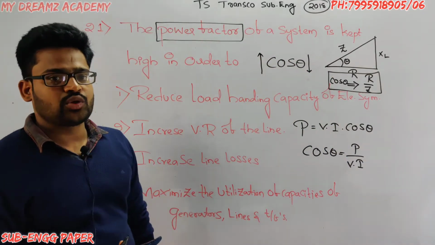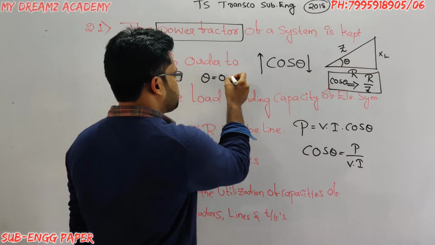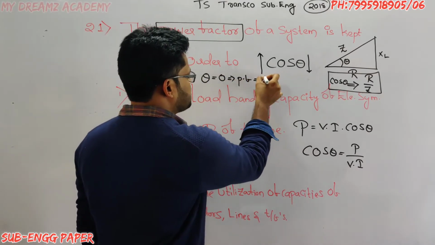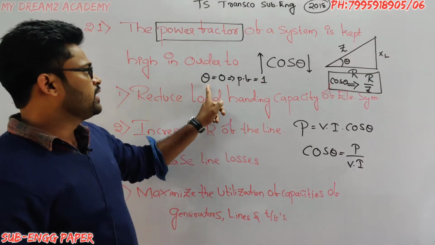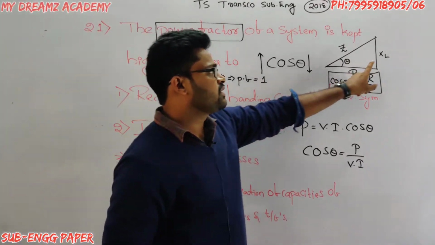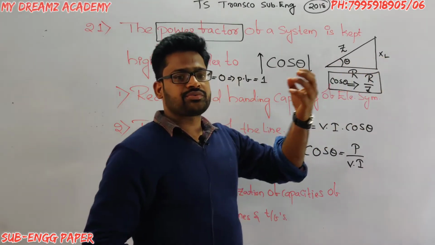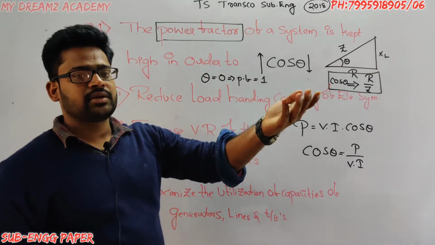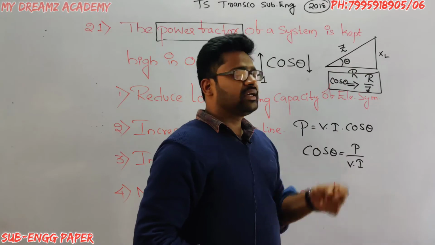If the theta value is low, for suppose theta equals 0 degrees, the power factor is equal to unity. What is the meaning of this? Theta equal to 0 means XL is equal to 0, that is, the imaginary terms in the circuit are 0, and it has only a resistor.